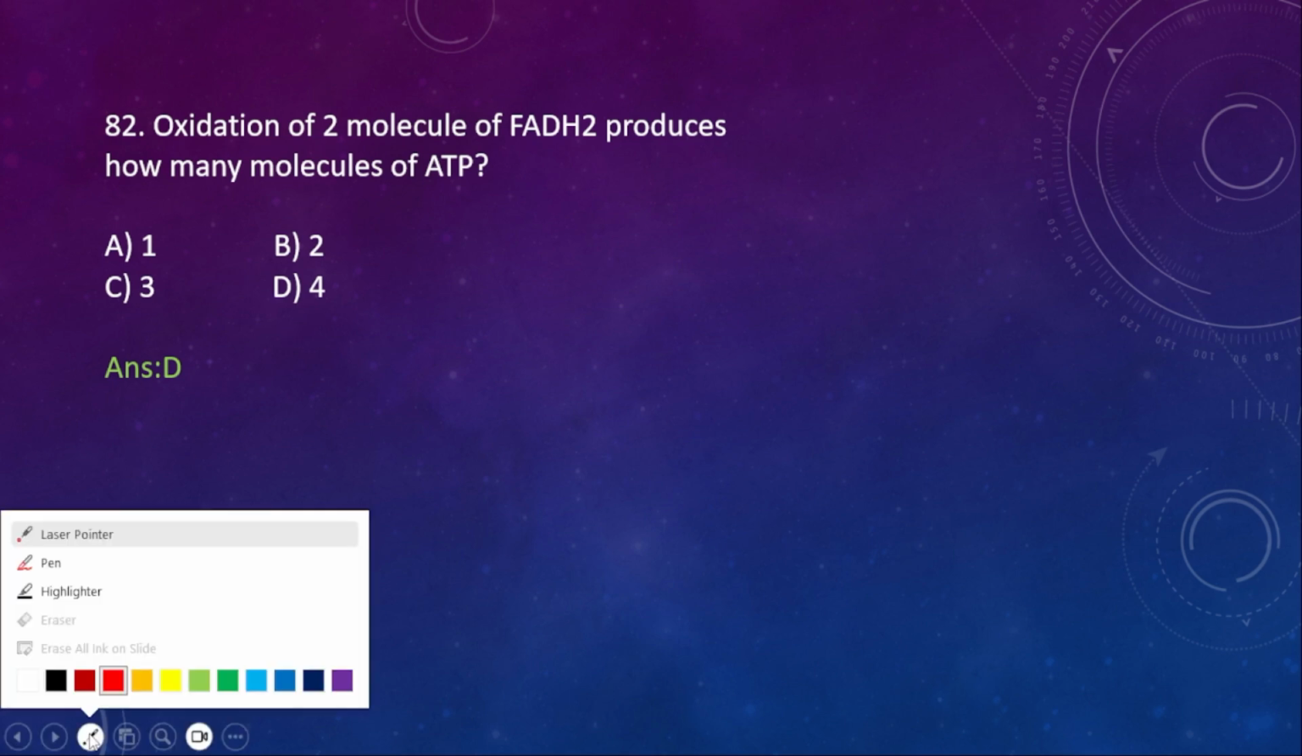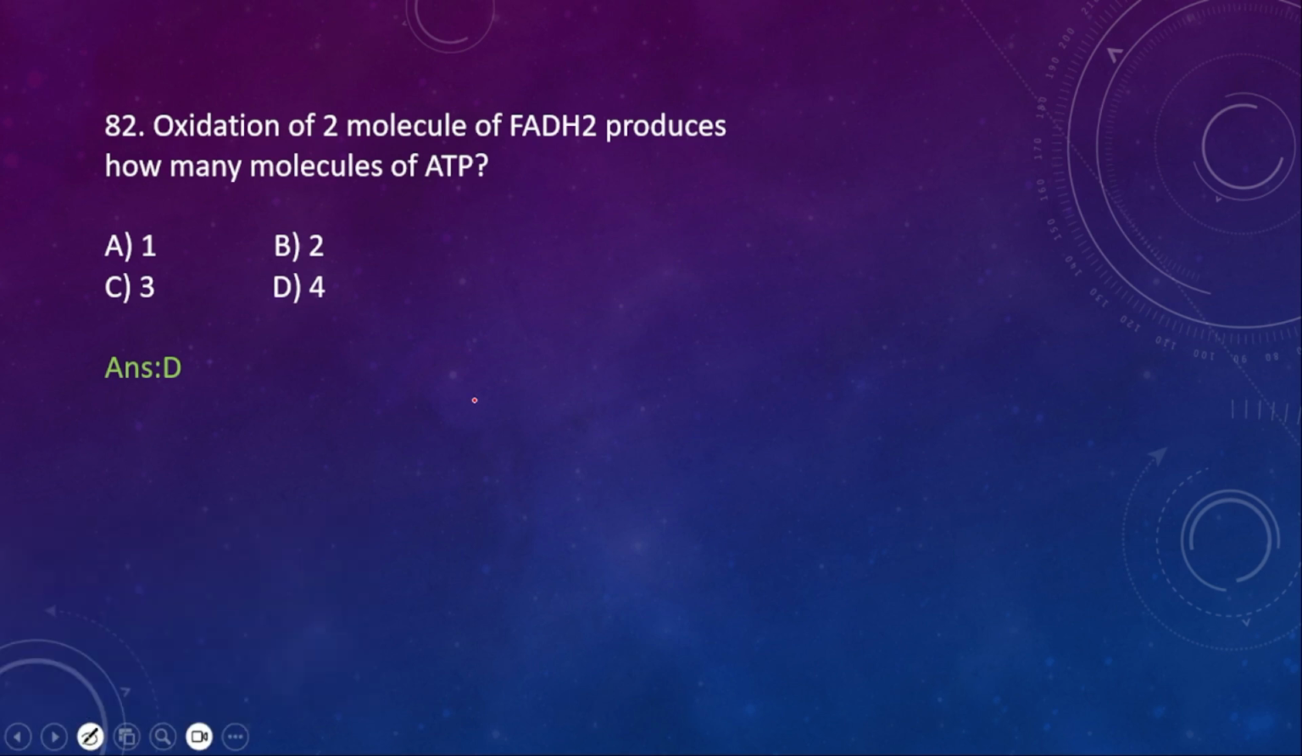1 molecule of FADH2 will give you 2 ATPs. So if 2 molecules of FADH2, then obviously 2 into 2, it will be 4.